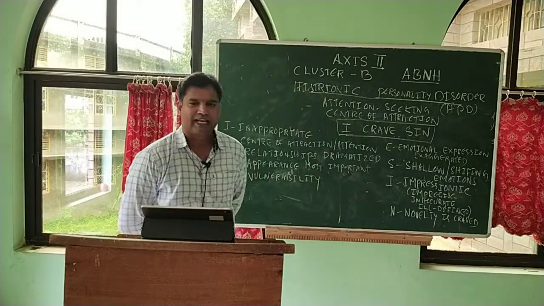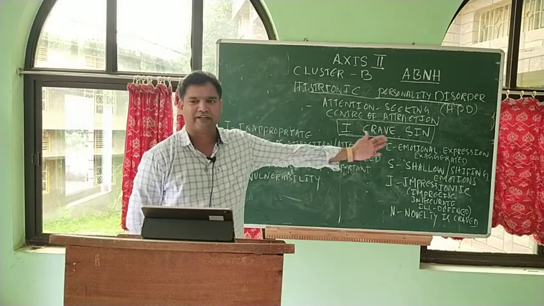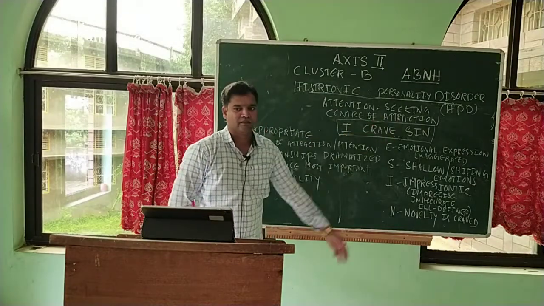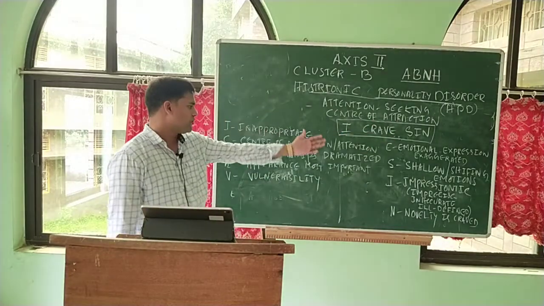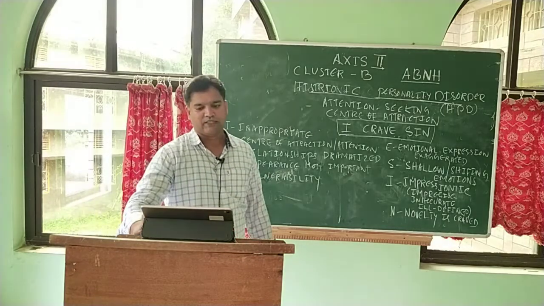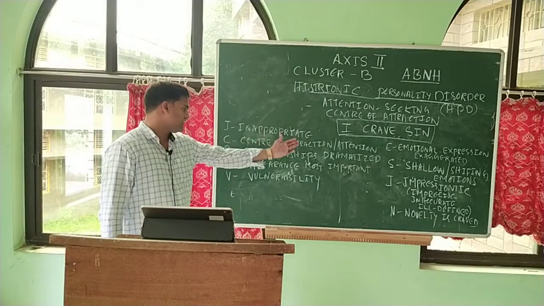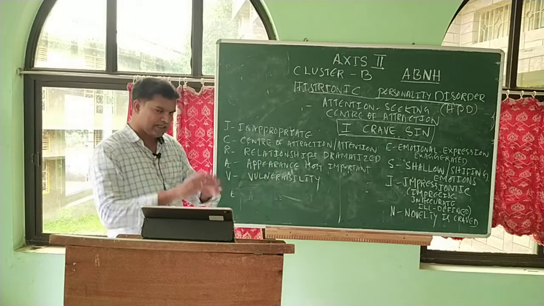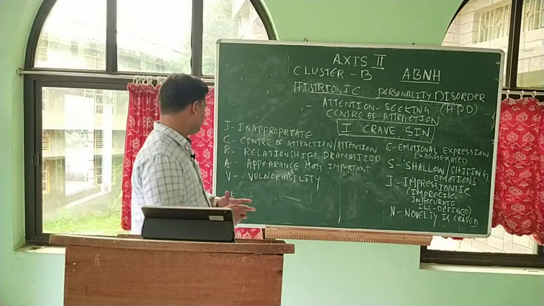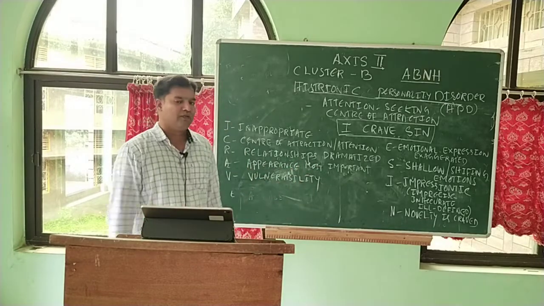So these are some of the characteristics of these people who are attention seekers or who want to be at the center of attraction. And we use this acronym I CRAVE SIN, and this shows some of their qualities. They are inappropriate in their attitude, in their speech, in their behavior. They are very seductive and provocative. They want to be center of attraction and attention. Their relationships are dramatized. They appear to be closer than they actually are. And their appearance is most important for them. And they are very vulnerable to others' suggestions.